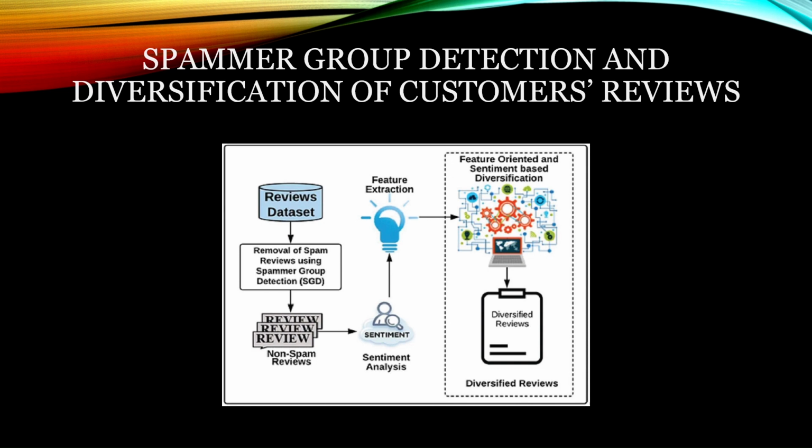From the review database, we remove the spam reviews. So after removing the spam reviews by SGD, sentiment analysis is done on the non-spam reviews. Then with the help of sentiment analysis, feature extraction is done, where the positive reviews are taken into account, and it helps in improving the business models, etc.